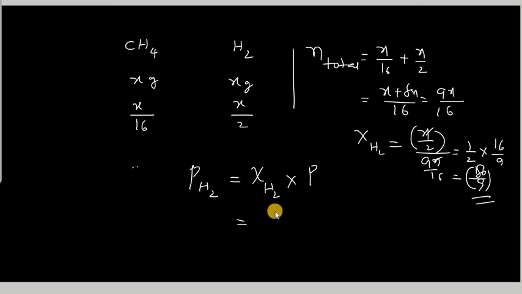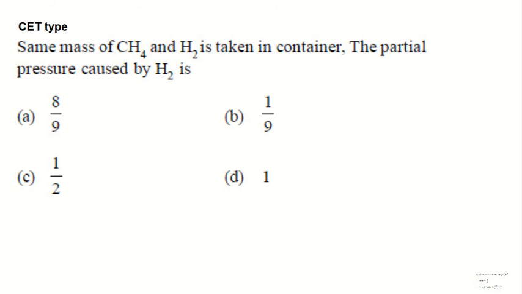That means the mole fraction of hydrogen is 8 by 9, and the total pressure is only 1 atmosphere, so the answer is 8 by 9. So the right answer for this one is option A.